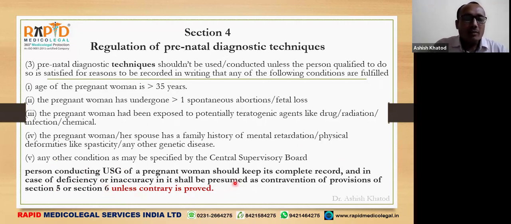Means suppose a doctor is supposed to keep the record of a woman while doing sonography in Form F, and if there is any deficiency in Form F, means a signature was missing, or the name of that woman was missing, or the address of that woman is missing, then what will happen? It will be presumed by the authority or court that it is a contravention of Section 5 and Section 6 unless the contrary is proved.